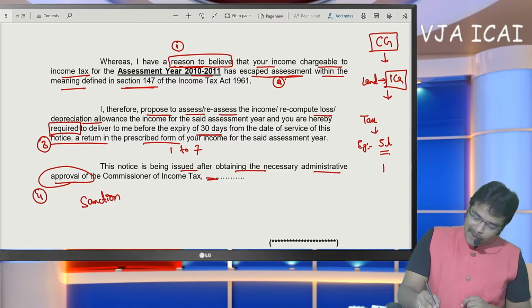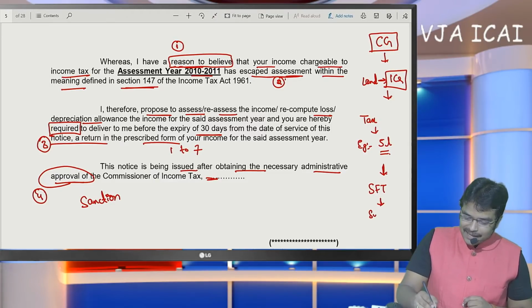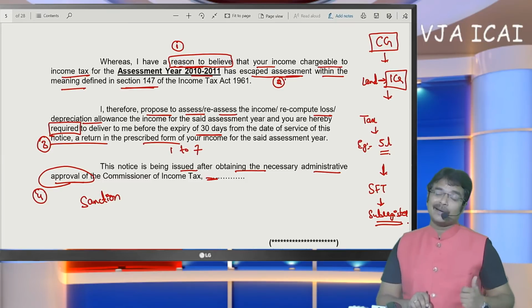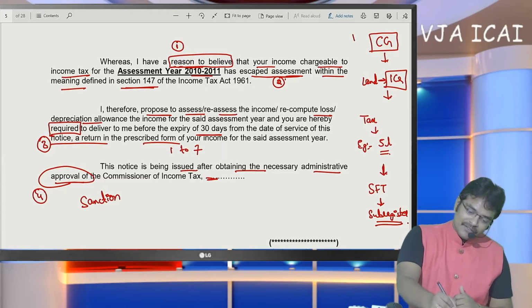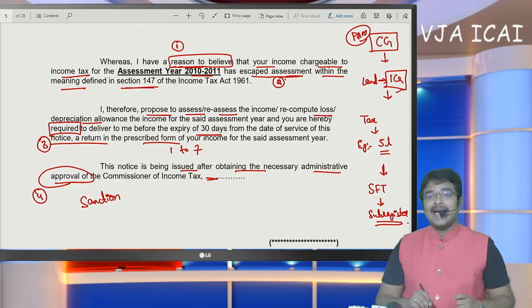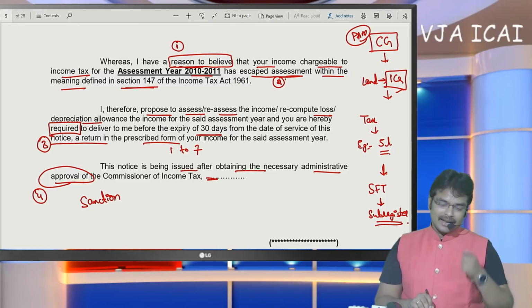The assessing officer has come to know that he has sold this property from the statement of financial transactions filed by the sub-registrar office. Sir, I am going to present a practical example. The sub-registrar office has submitted documents stating that an SSE with this PAN number has sold a property for 1 crore. And that SSE has neither disclosed it in the return of income, nor is it an exempt income.